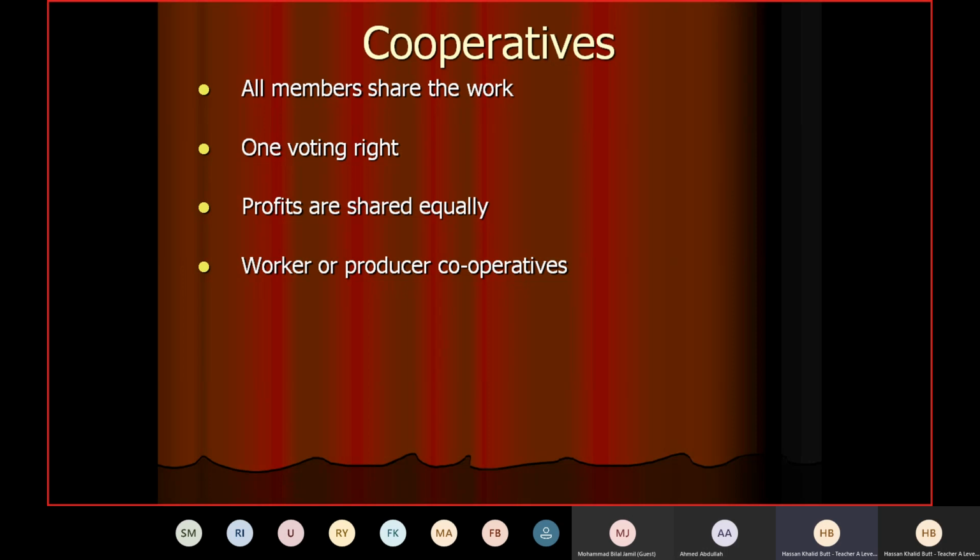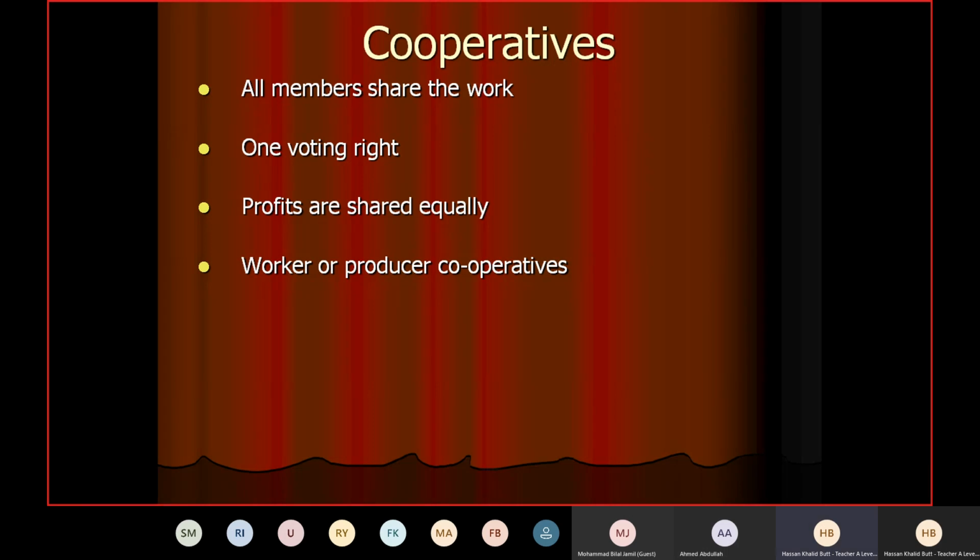Let's say there is a factory which is suffering losses and it has been at a loss for quite a time. Now the owners of the business are planning to close it down, right? They think that maybe it's not worthwhile to continue it because the losses are getting bigger, or they are not able to sustain or bear those losses. Now in that case, they might like to close it down or sell it to somebody else. Obviously nobody bothers to buy a loss making business, you know that.